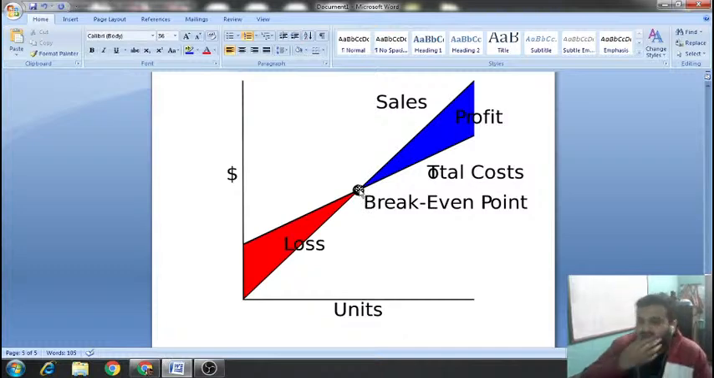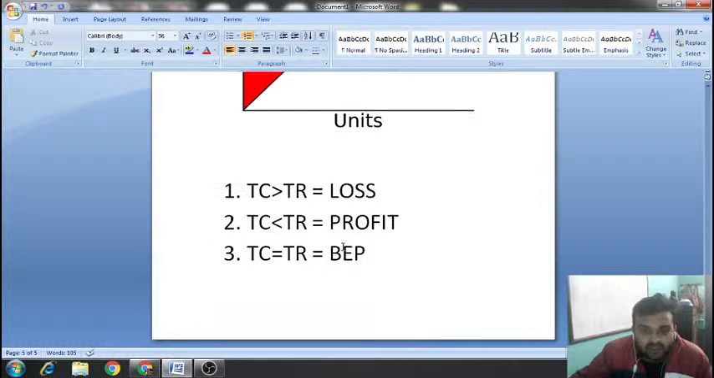This black dot is your break-even point. Here, what is happening at the break-even point? The total revenue is equal to total cost. Why? Because whatever revenue you have earned covers all your cost. Clear?